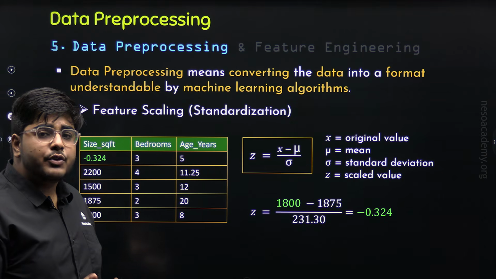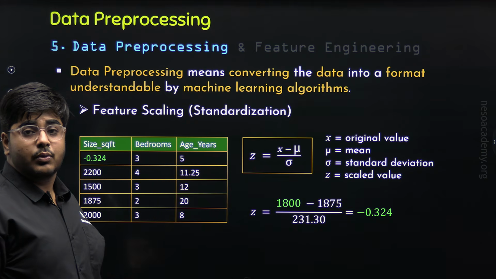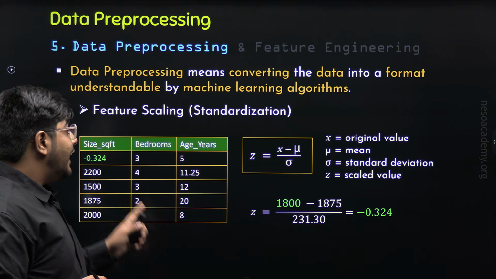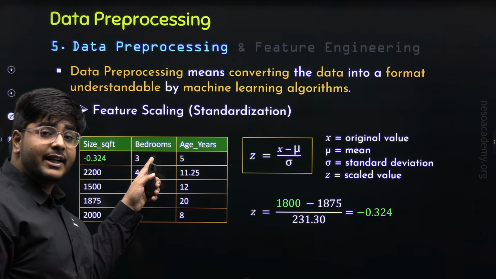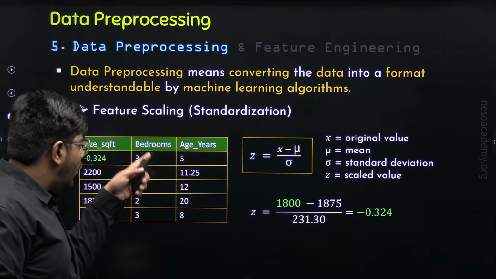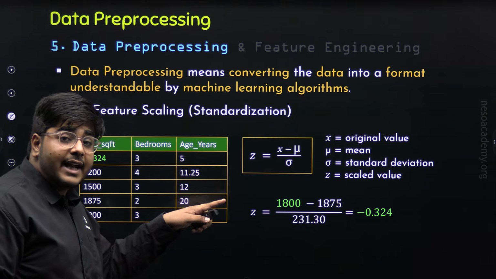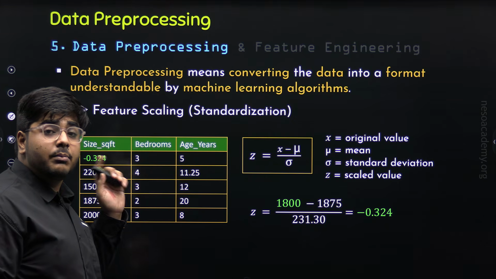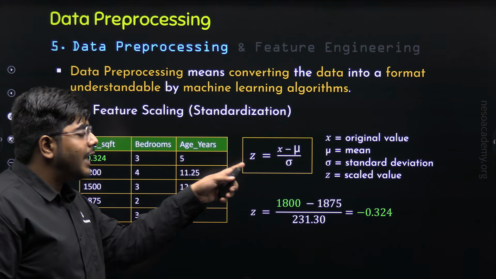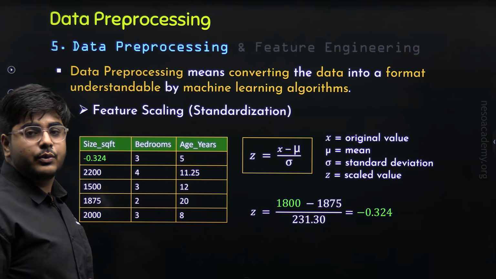Similarly, we will apply the same procedure on the bedrooms column and the age years column also. But note the point that you need to calculate the mean and standard deviation for bedrooms first. Only then can you apply this formula for all these values. And similarly, you need to calculate the mean and standard deviation for the age years column first, and after that you can apply this formula to calculate the scaled values for all the original values.